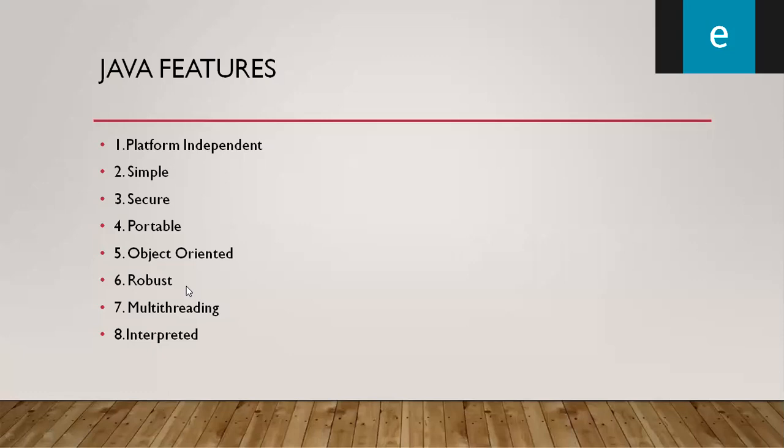In your program, there may be small errors somewhere, in some part of the program. Java will reject those particular lines and execute the remaining lines of the code and give results accordingly. It won't stop or get stuck on the total program for 2 or 3 lines of coding.